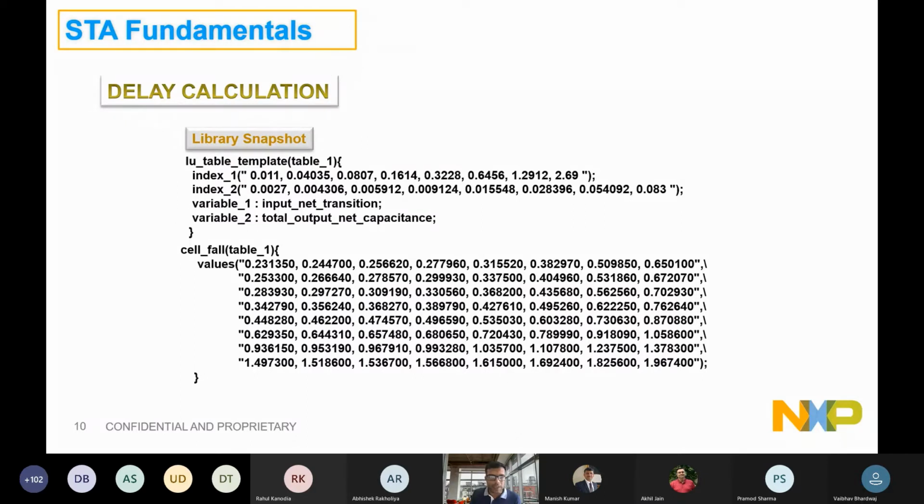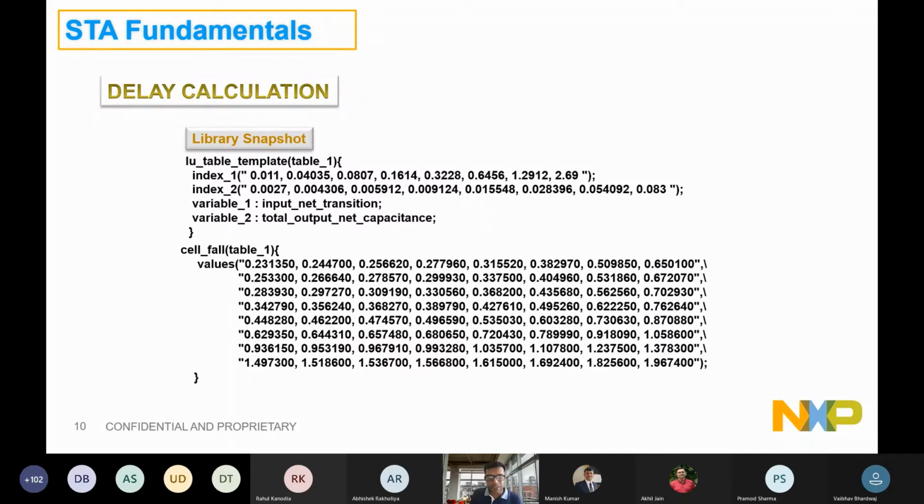You can assume what the cell delay will be when the input transition is 0.011 and the load is 0.002.7 femtofarad. The delay will be 0.231350, right? On the x-axis, your transition will be moving. On the y-axis, your capacitance will be moving, right? And by using this table, you can get the cell delay. You can map it from the library as well, how the tool is interpreting the cell delays.